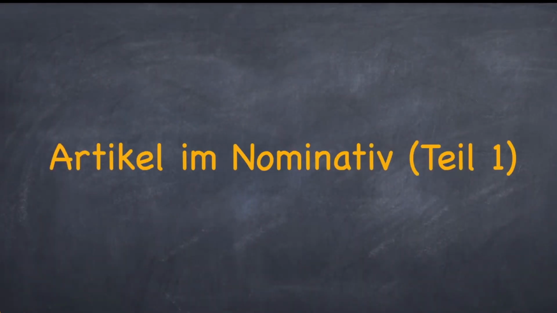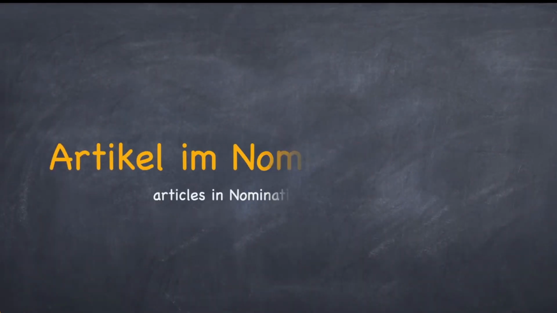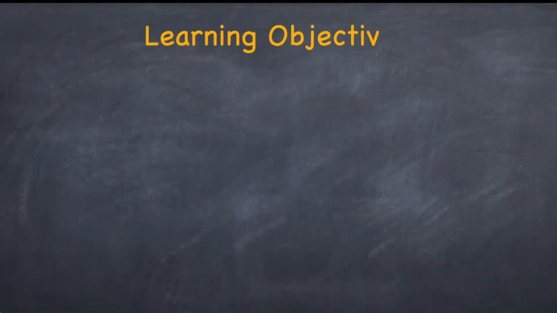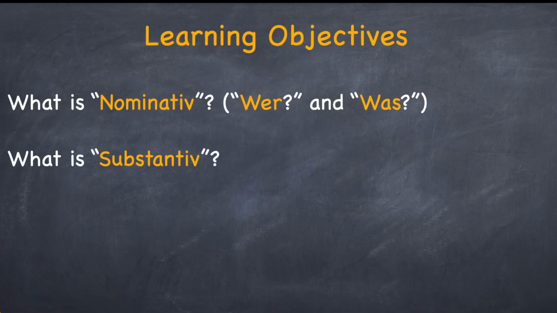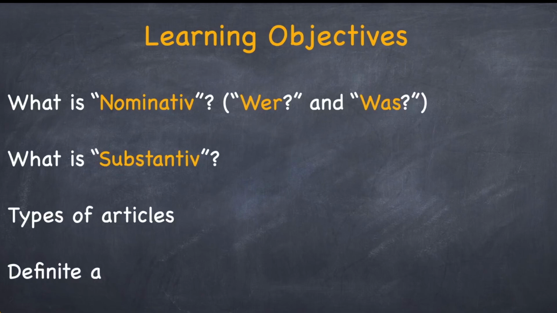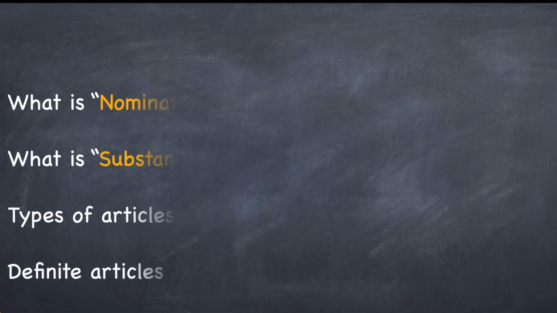Im Nominativ. Teil 1. Let's first go through our learning objectives for this lesson. First of all, we'll understand what is Nominativ, wer und was. It is also important to understand what is a Substantiv, after which we'll be discussing the various types of articles. And in this video, we'll be doing basically the definite articles.